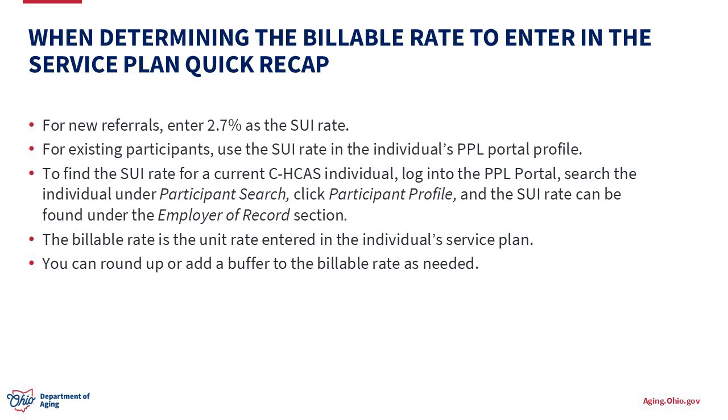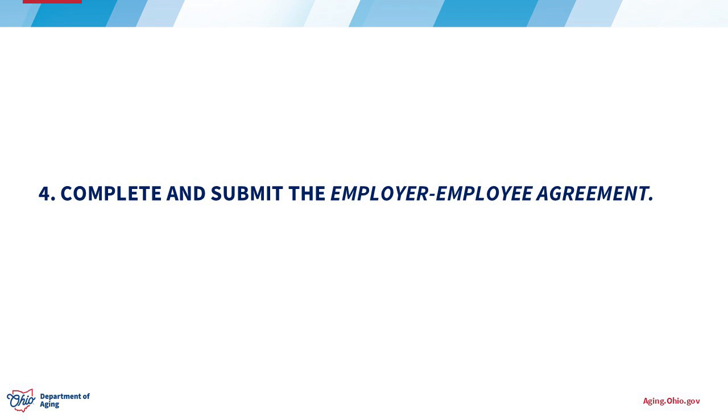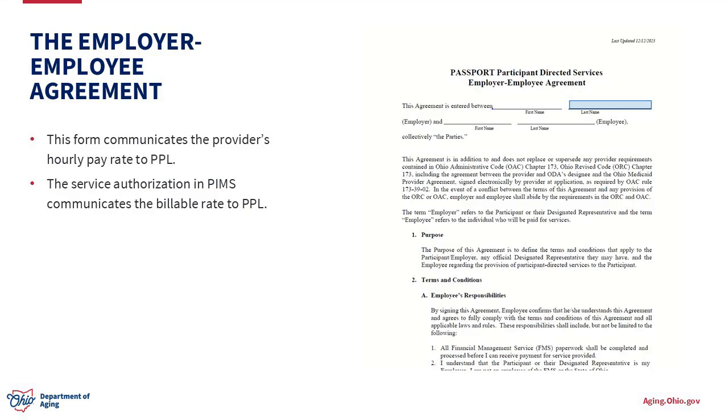When entering the billable unit rate into the service authorization, you can round up or add a buffer to the billable rate as needed. Step 4. Complete and submit the Employer-Employee Agreement. The Employer-Employee Agreement is an ODA form that communicates the provider's hourly pay rate to PPL, while the service authorization in PIMS communicates the billable rate to PPL. Here's a short tutorial on completing the agreement.